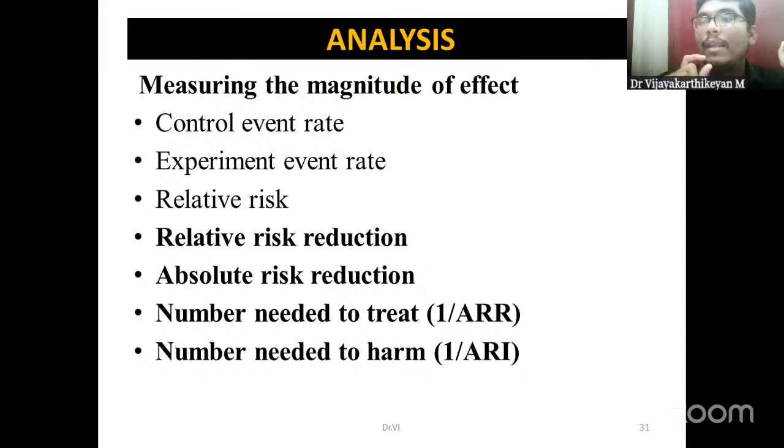Always, number needed to treat should be less, and number needed to harm should be more. Remember these two things. Number needed to treat should always be less. It should be in 10s and 20s. Whereas number needed to harm should be more, 40s, 50s, 100s, like that should be the number needed to harm.